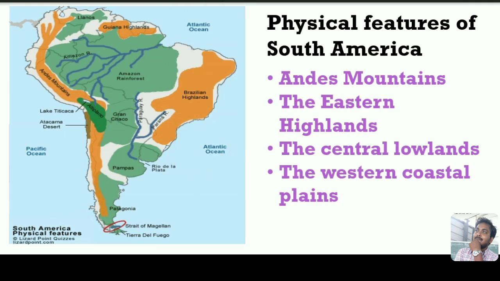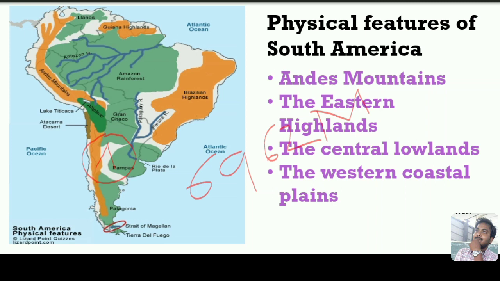As you know, there is Mount Aconcagua. It is located on the border of Chile and Argentina. Its height is 6,962 meters. Mount Aconcagua is the highest peak in the mountain range.